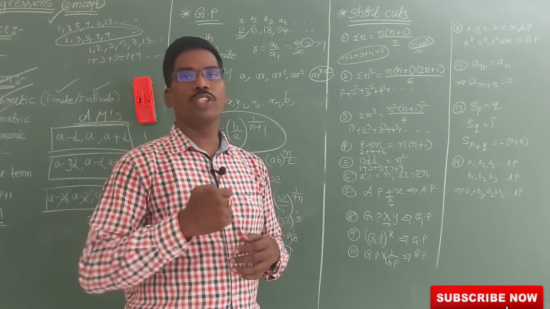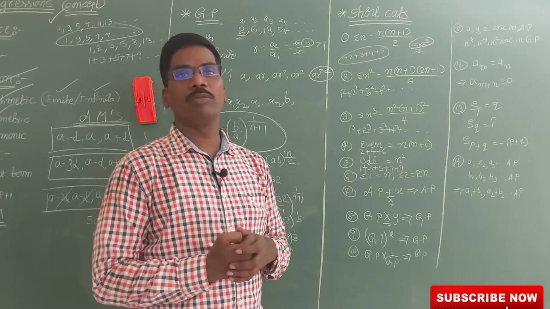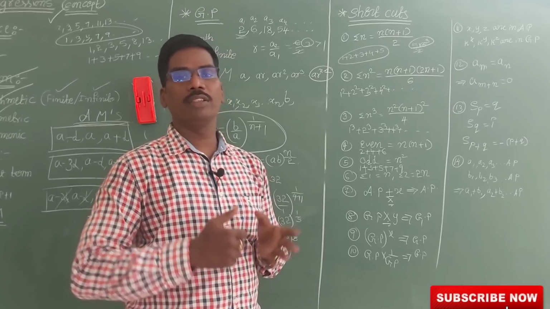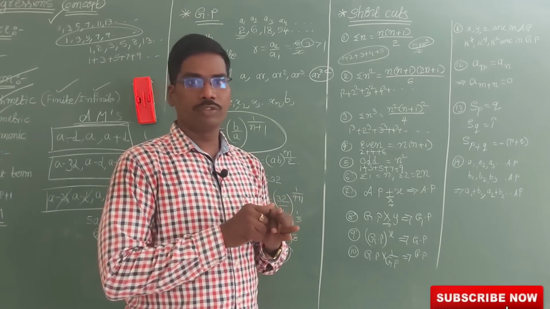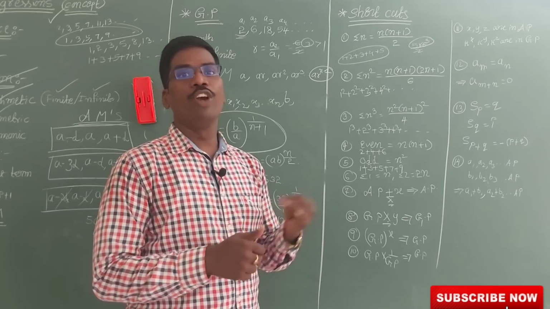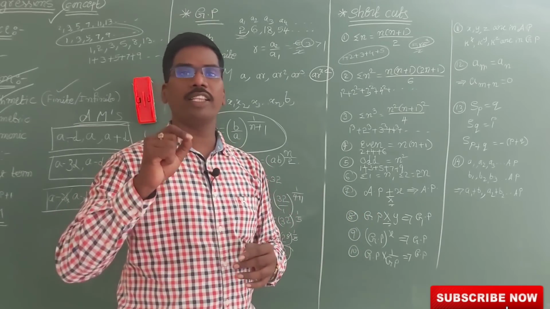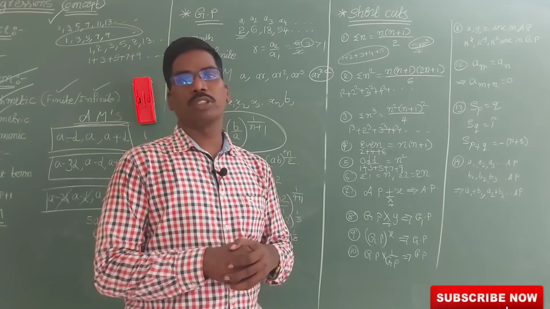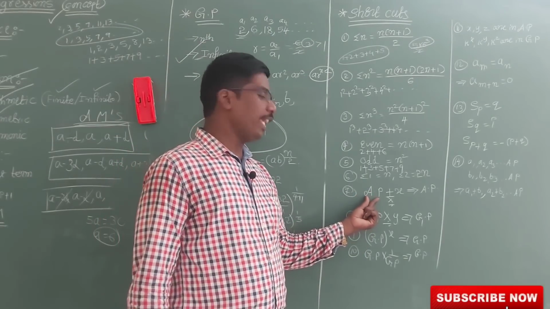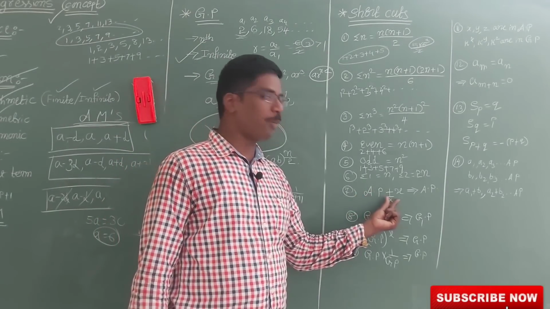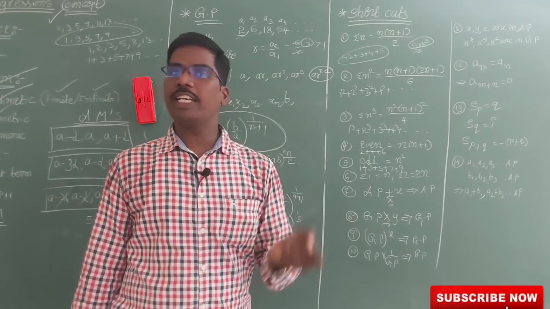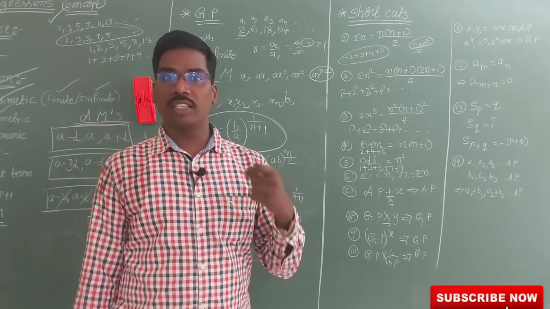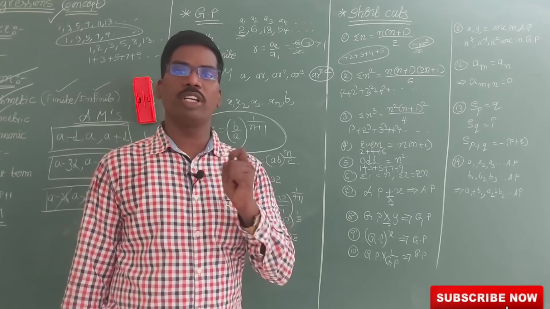If I add 3 to each and every term, what will I get? 4, 5, 6, 7, 8. This is also an arithmetic progression. Again, if I take any arithmetic progression and subtract a fixed number, then the resulting sequence is also an arithmetic progression.